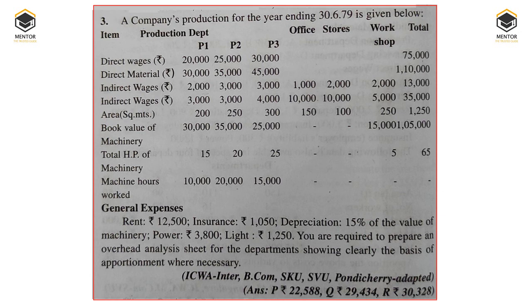That is, we have been given further general expenses. Under that, rent, insurance, depreciation at 15% of the value of machine, power, light. You are required to prepare an overhead analysis sheet for the departments showing clearly the basis of apportionment wherever necessary. All right, so we will start with this. Directly we'll start the answer.